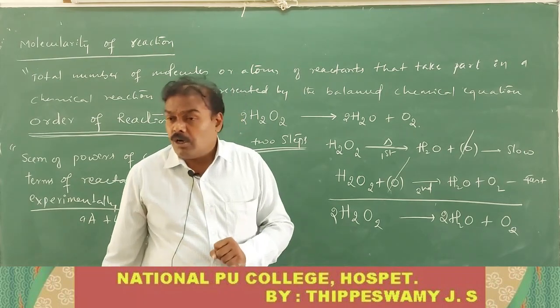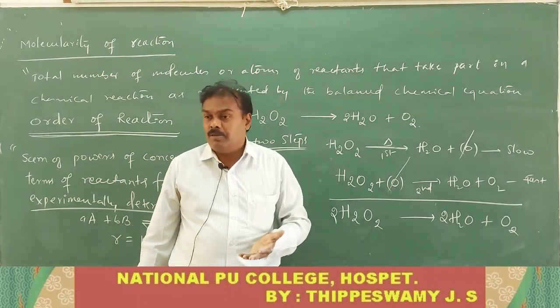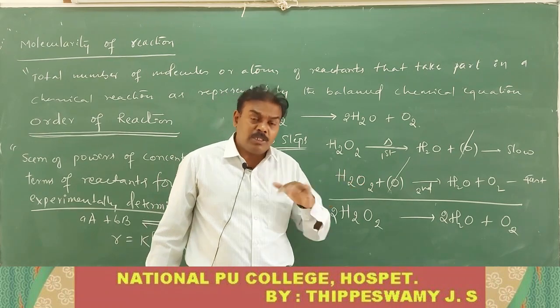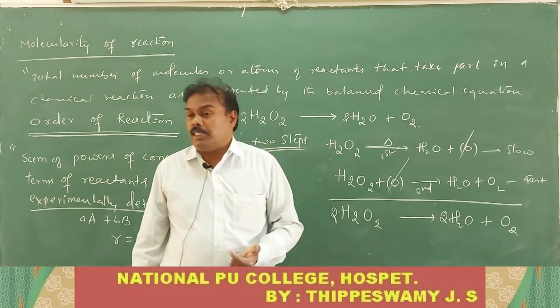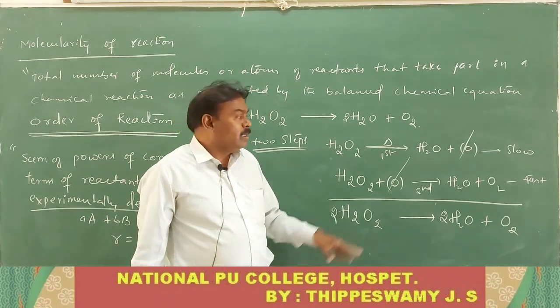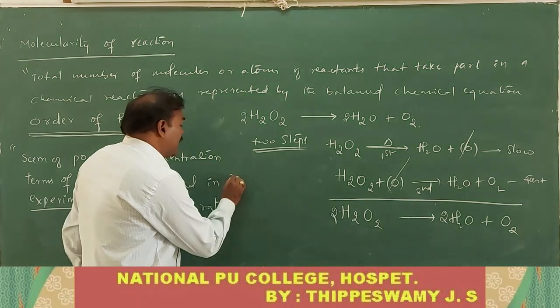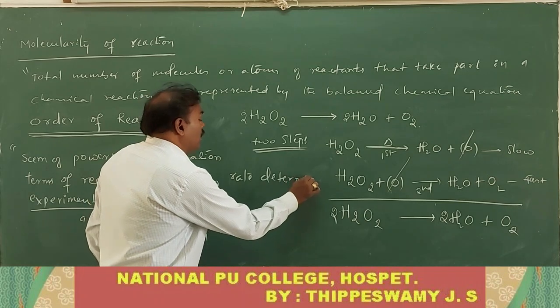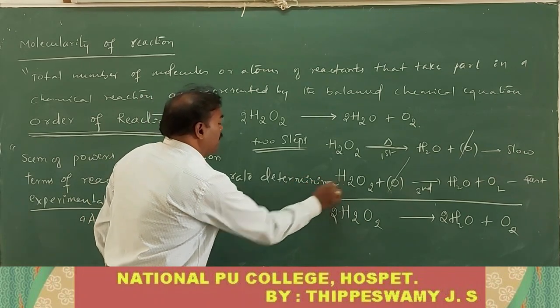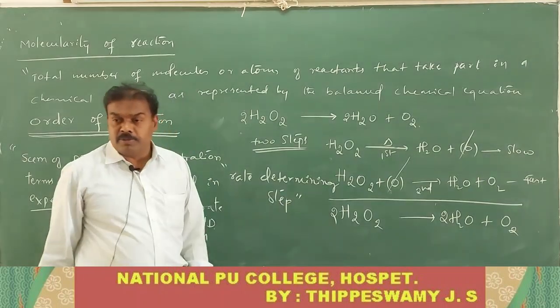In complex reactions, the reaction takes place in more than one step, in which one step will be slow and the remaining will be fast steps. Out of these, the slowest step of the reaction mechanism is called the rate determining step. This is a very important term.